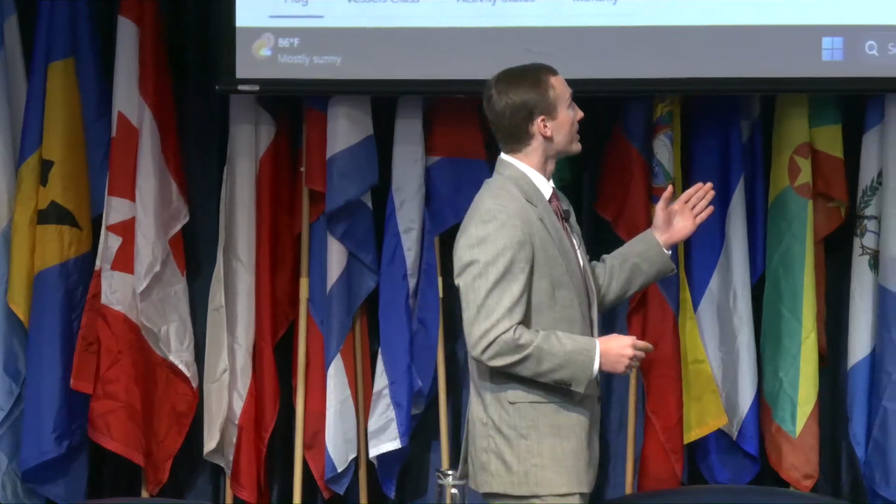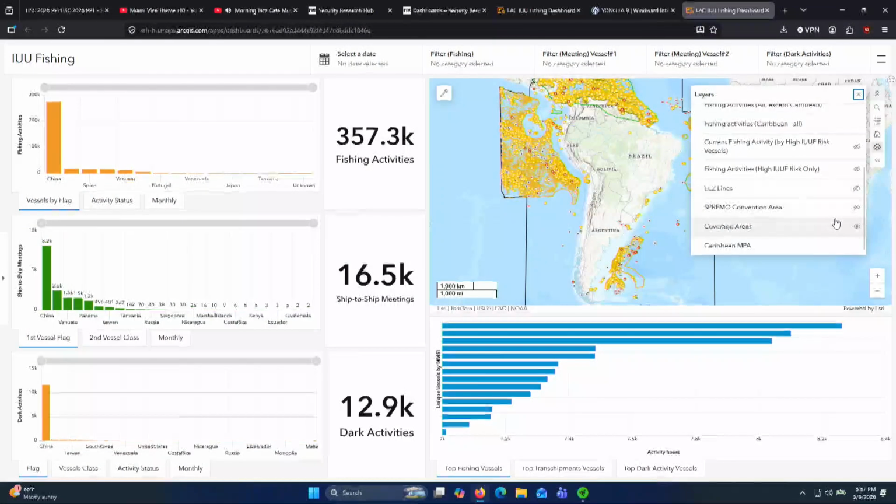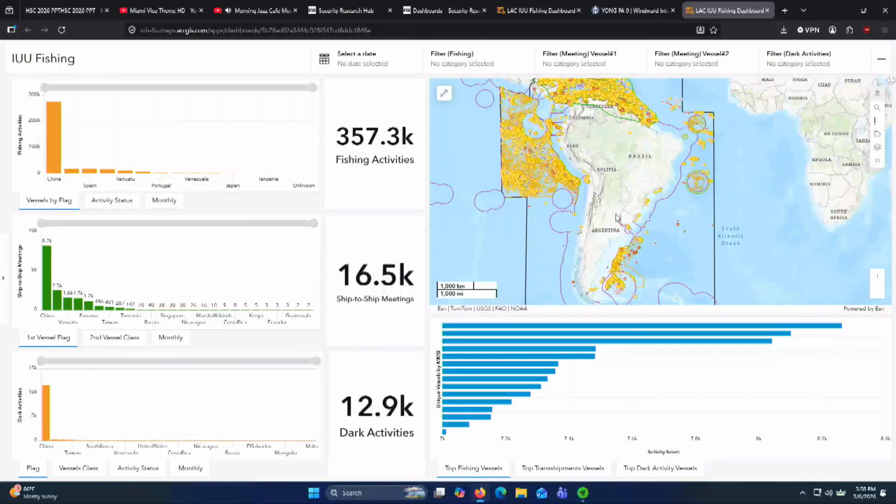So these dark activities are the turning off of our AIS transponders to hide these IUU activities. So they approach these economic exclusivity zones, as we can see on our map here. They pile up off the coast of these hotspot fishing areas. They turn off their transponder. They cross over into an exclusivity zone, and then they illegally fish. And as we adjust the map, all of these points adjust on our dashboards.